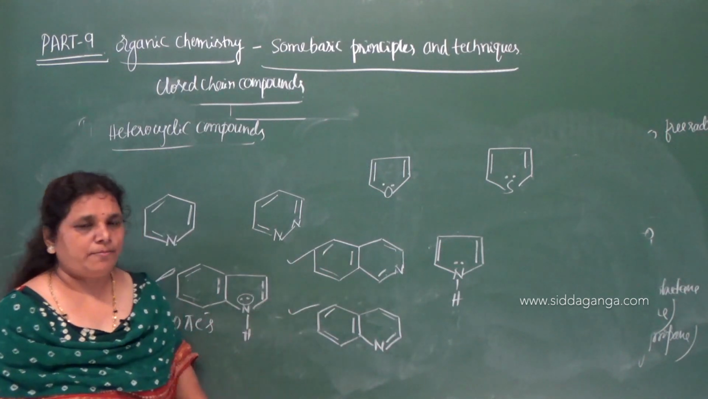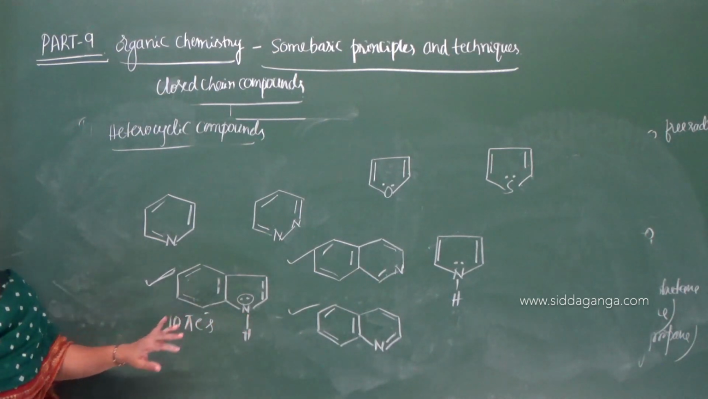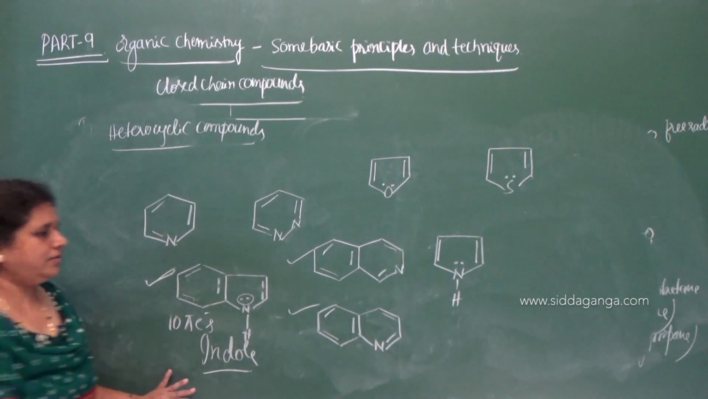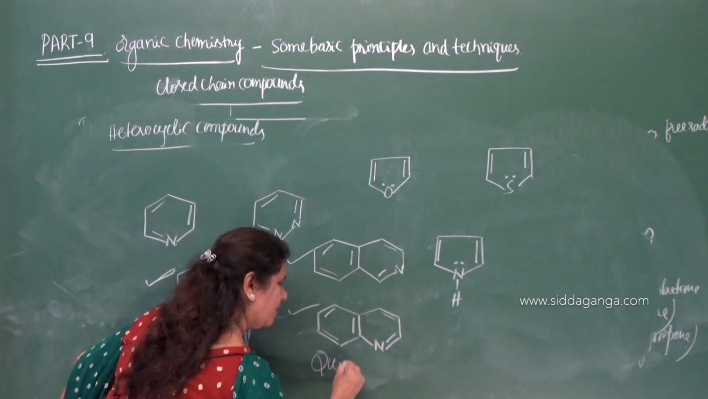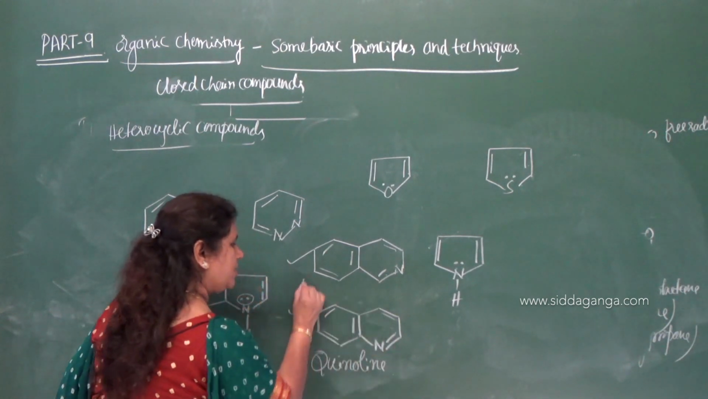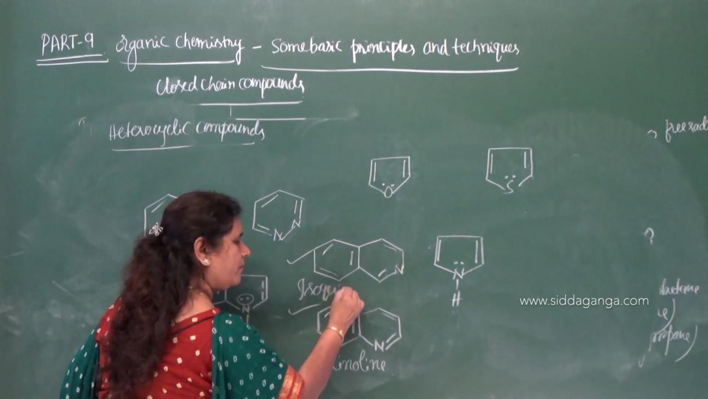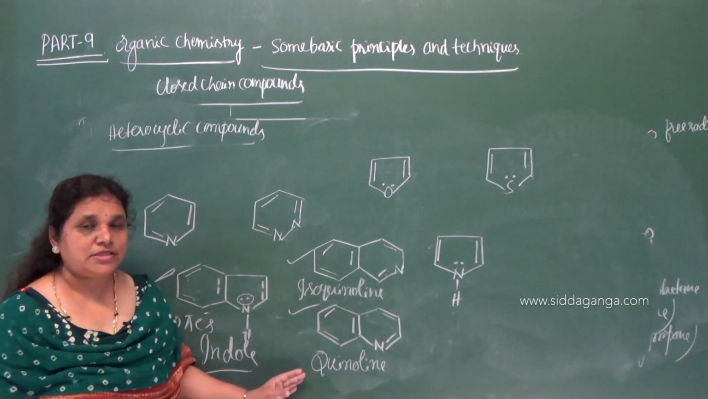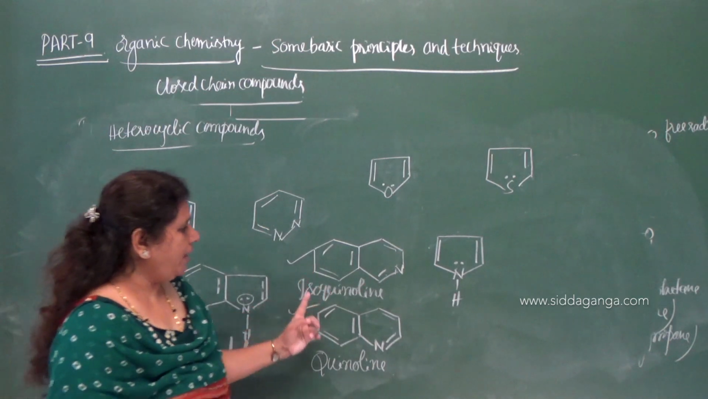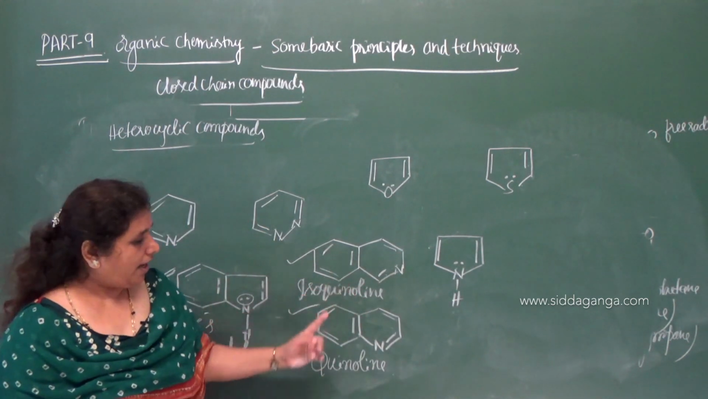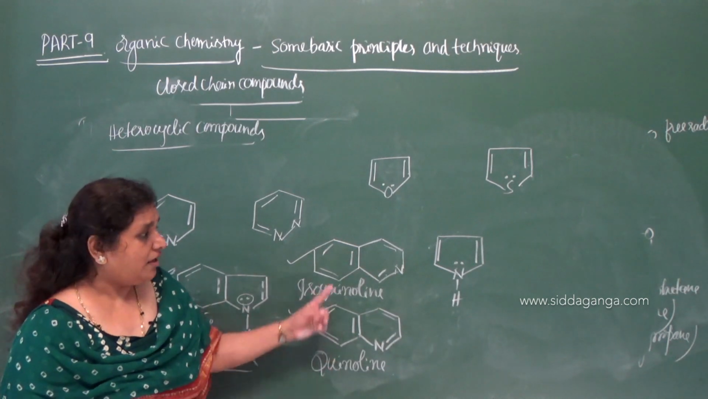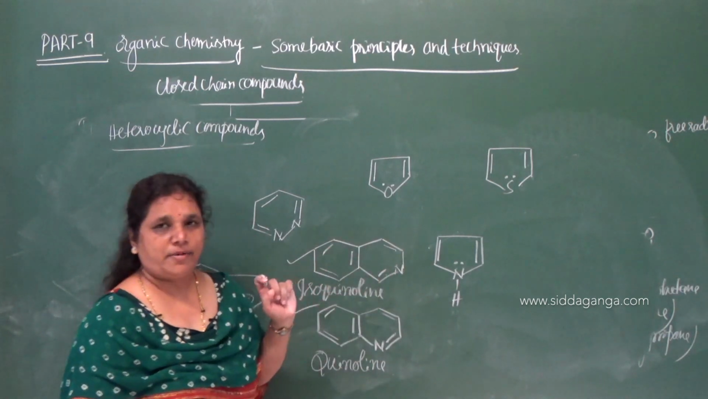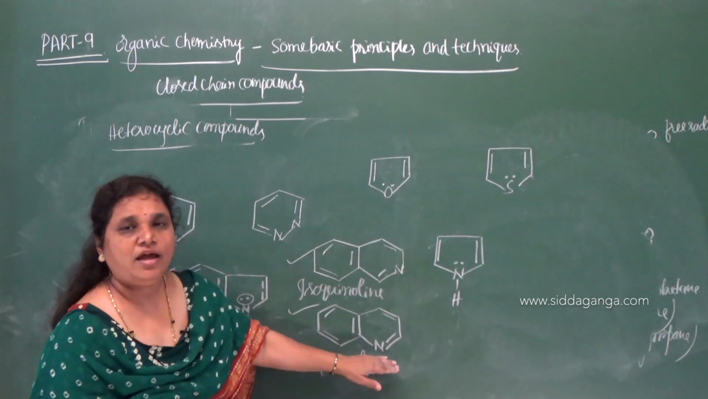Now, look at this compound. What is the name of this compound? Indole. Indole is the name of this compound. And this is called quinoline. And this is isoquinoline. So these are the examples for benzenoid aromatic. This compound isoquinoline contains a benzene ring, and the quinoline also contains a benzene ring. Whether it is heterocyclic or not, yes, this is heterocyclic because along with the carbon atoms, the closed chain contains a nitrogen atom.